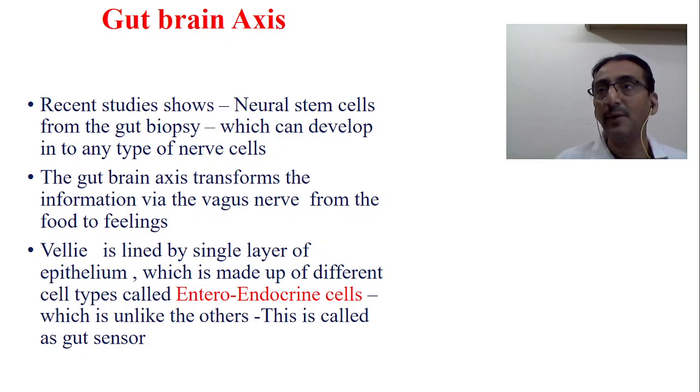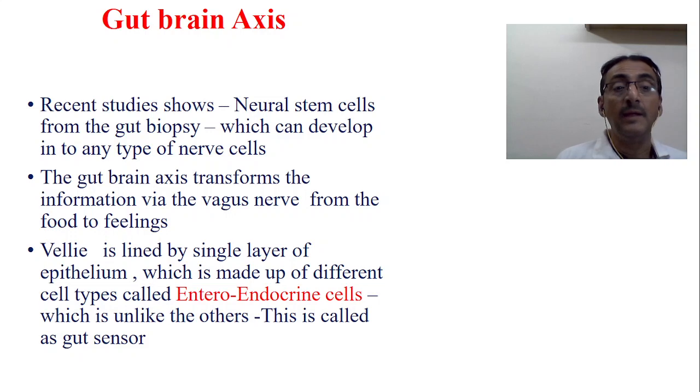The gut-brain axis transforms information via the vagus nerve from food to feeling. Now this is a new concept. Food is converted into feeling. This is a function of the vagus nerve through the neuropod cells. So hot food, cold food, they do have their own effects. Paryushita ahara or fresh ahara, mita ahara, hita ahara, sukha ahara, these things will have their own values.